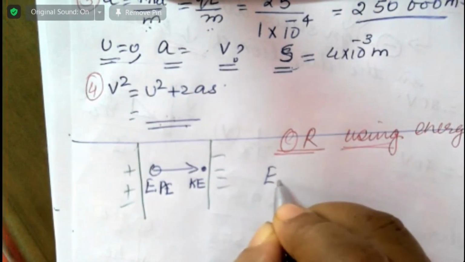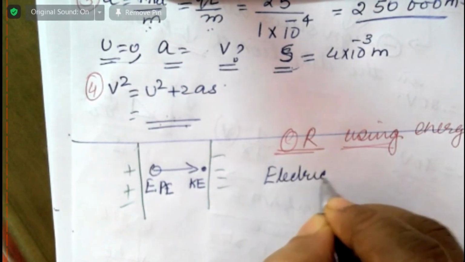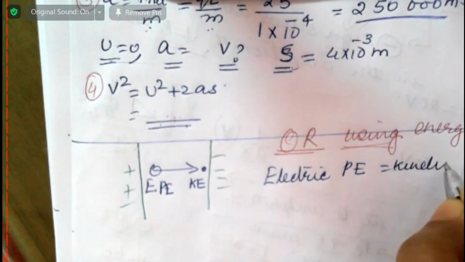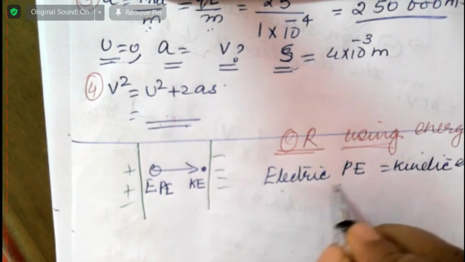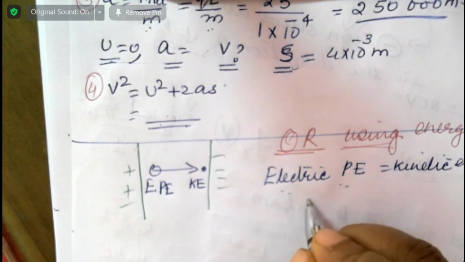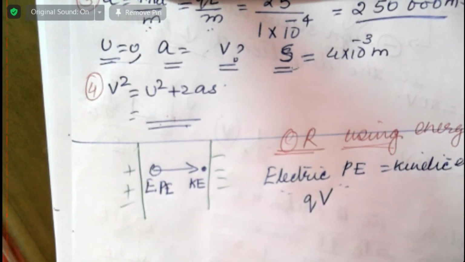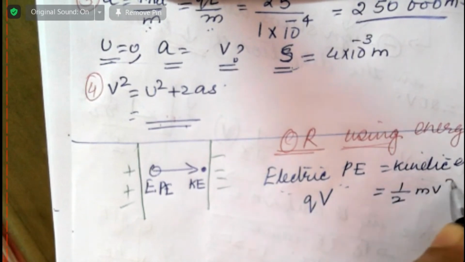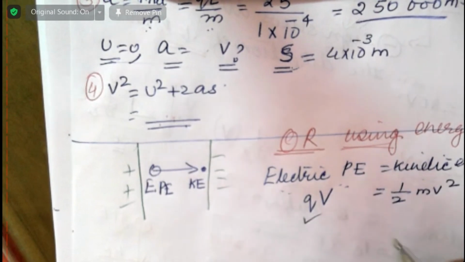So electric potential energy is equal to kinetic energy. How do you calculate electric potential energy? QV is equal to kinetic energy, half mv squared. Q, you know, potential difference. Q is what?